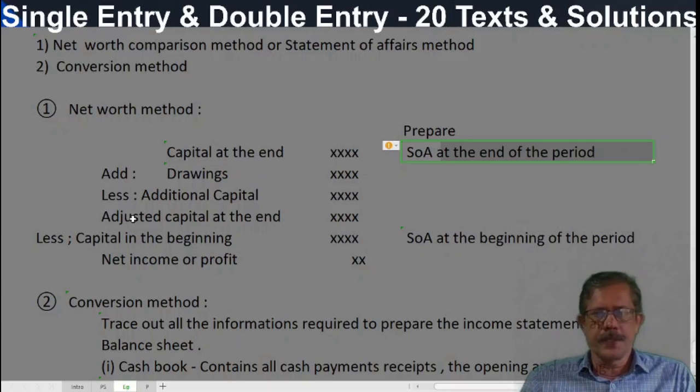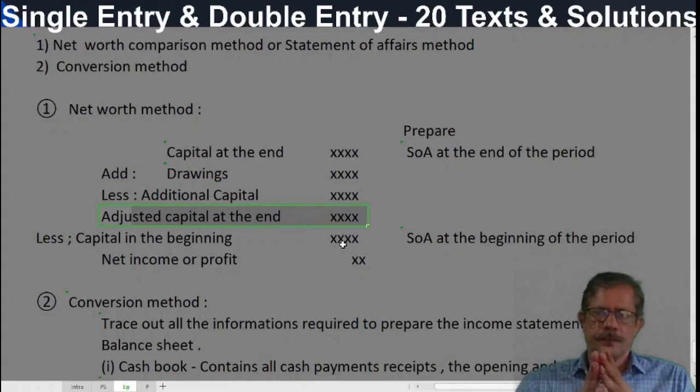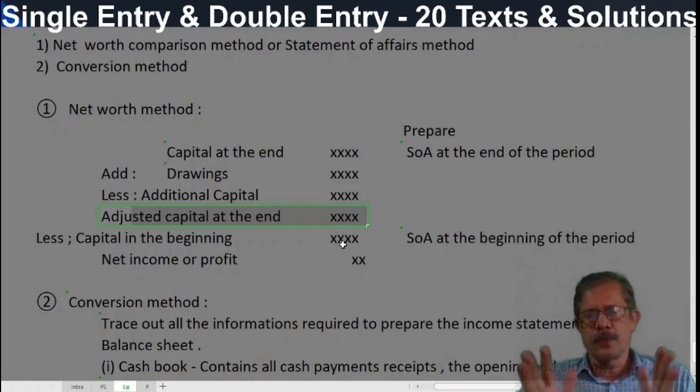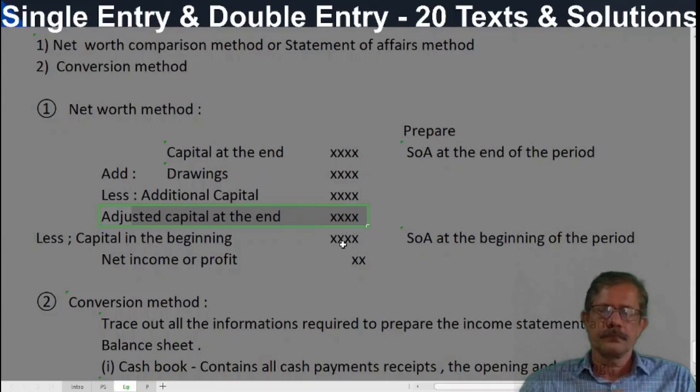So capital at the end is written. To that add drawings and deduct additional capital, and we get the adjusted capital. While comparing two figures, an accountant should always be careful. Only comparable figures are compared. A horse should be compared with a horse only, not with a cow. $1 and 1 rupee never becomes 2. If I have $1 and 1 rupee, I cannot say I have 2 rupees. So only comparable figures should be compared.